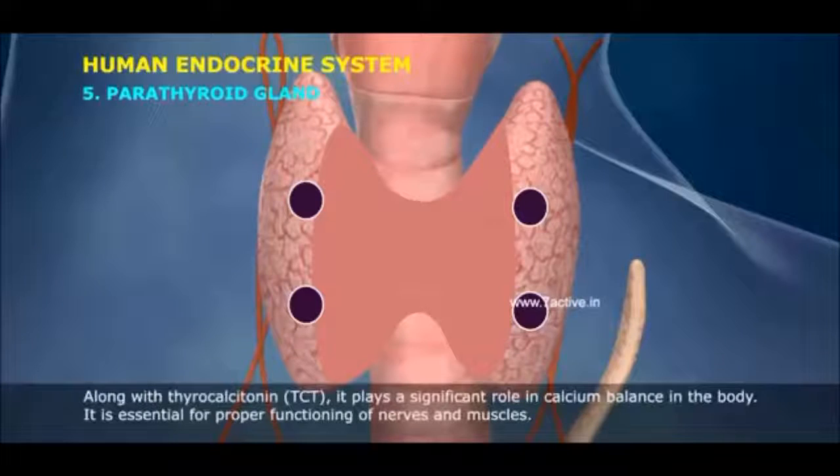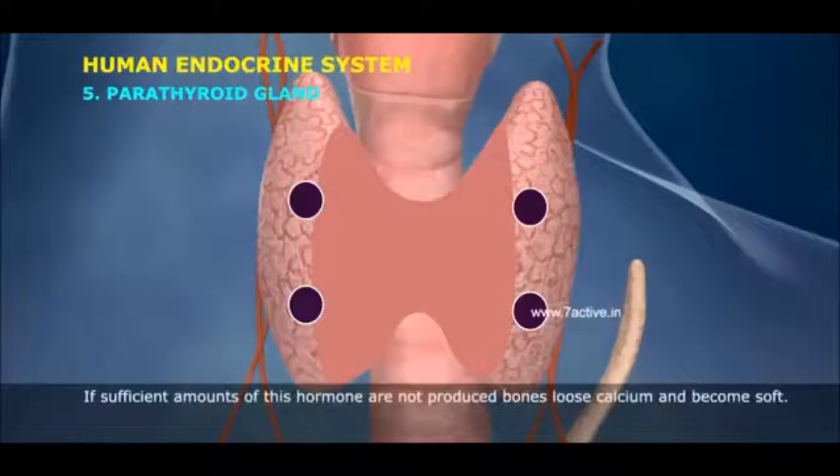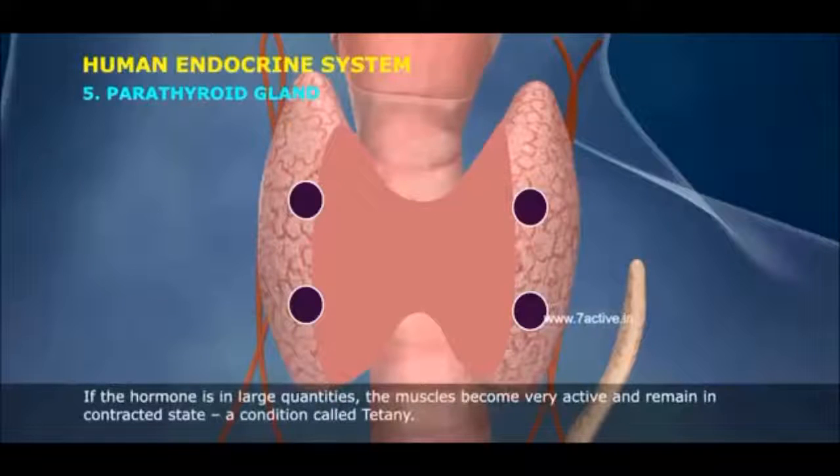Along with thyrocalcitonin, TCT, it plays a significant role in calcium balance in the body. It is essential for proper functioning of nerves and muscles. If sufficient amounts of this hormone are not produced, bones lose calcium and become soft. If the hormone is in large quantities, the muscles become very active and remain in contracted state, a condition called tetany.